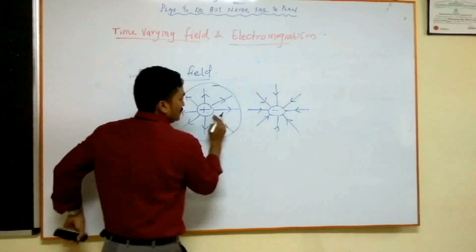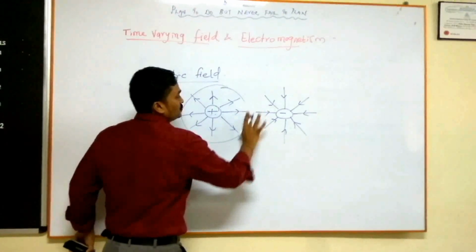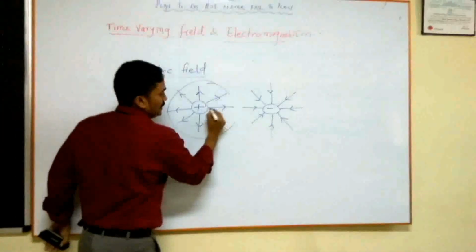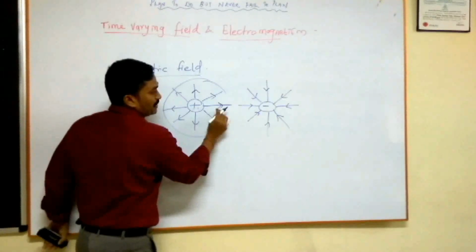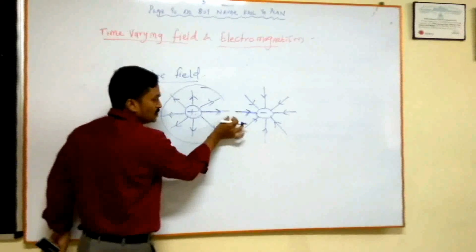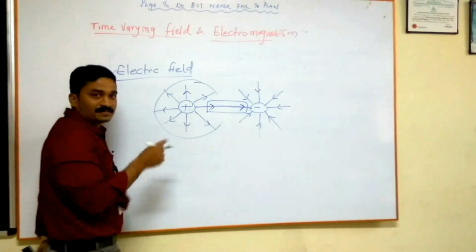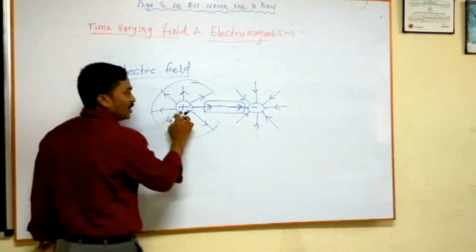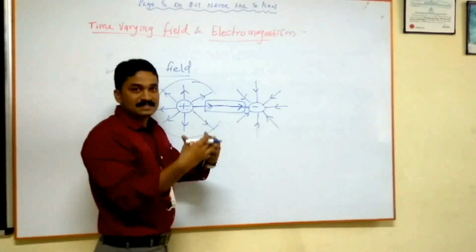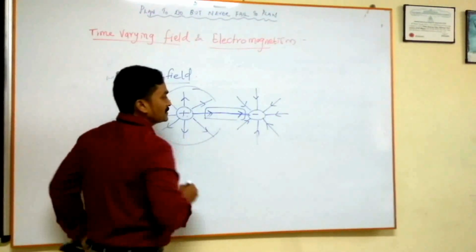And when you bring these two opposite charges close to each other, why do these two attract? See, the positive field lines go outwards and the negative field lines go inwards. When you keep these two close, what will happen? You have a current flow like this. Charge is flowing, and that is the reason opposite charges attract. Electrons go to the hole. The reason is the field lines.